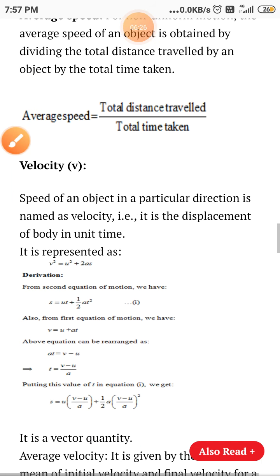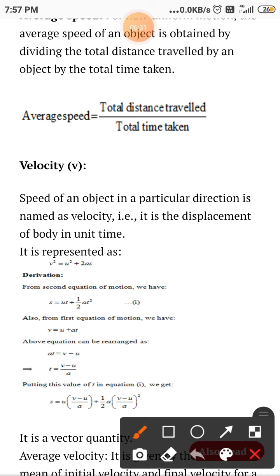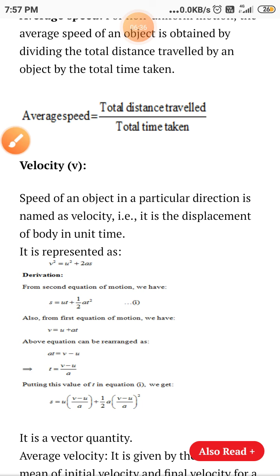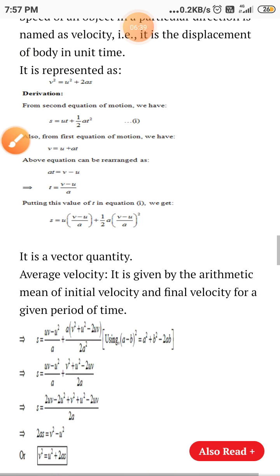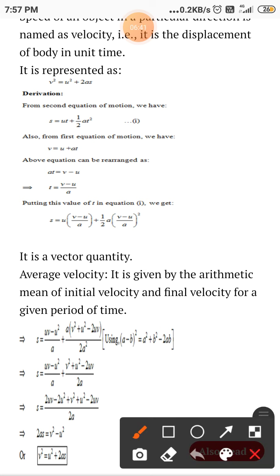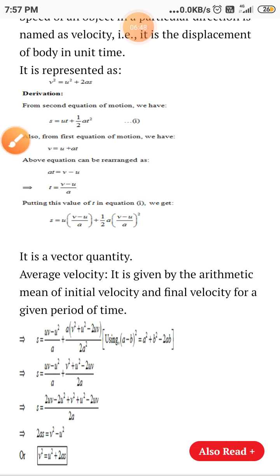We will see the derivation of these equations of motion at the last. I'm not going to tell you it now. Velocity is a vector quantity. It is given by the arithmetic mean of